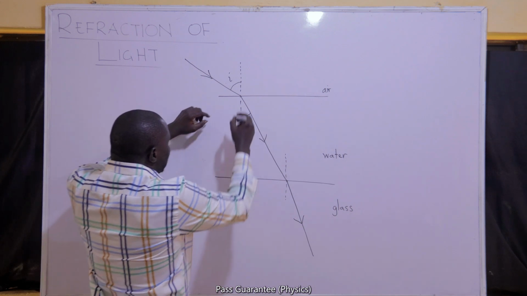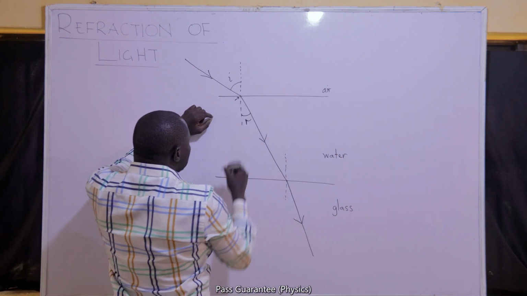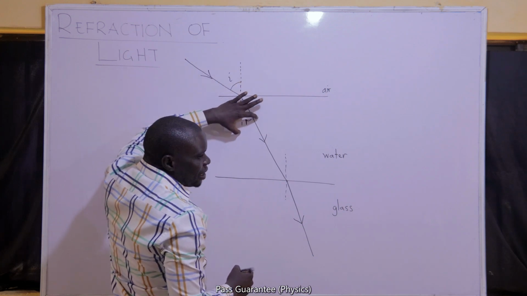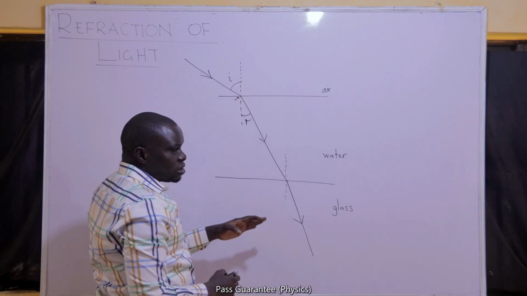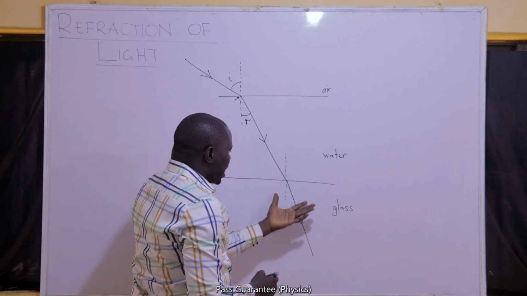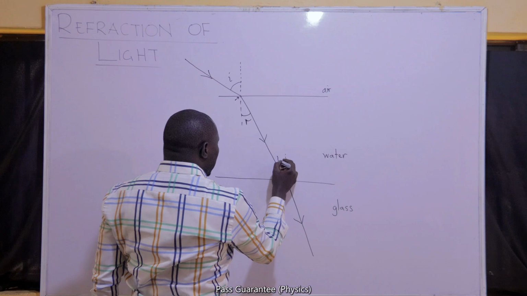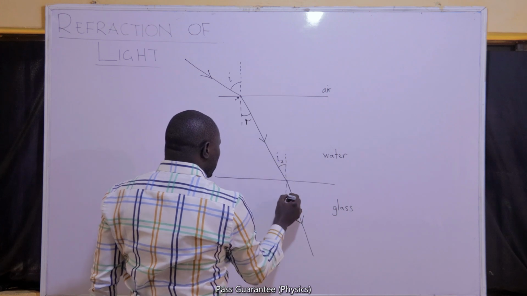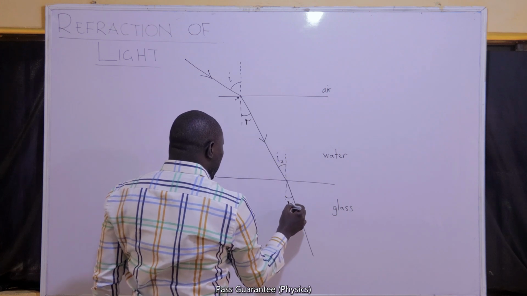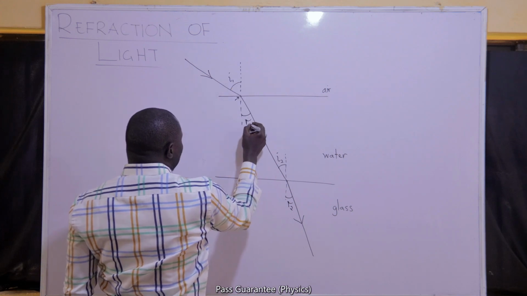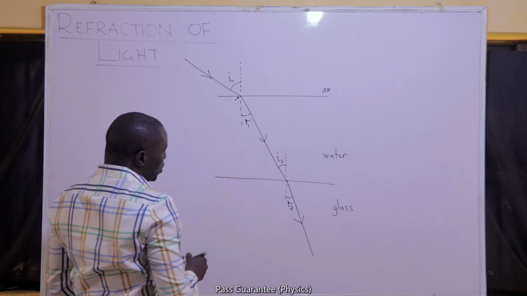At this point, I'm having my first point of incidence and the first refraction is taking place between air and water. The second refraction will now take place between water and glass. This will be my second angle of incidence, I2, while this will be my second angle of refraction, R2. This is I1 and this is R1.